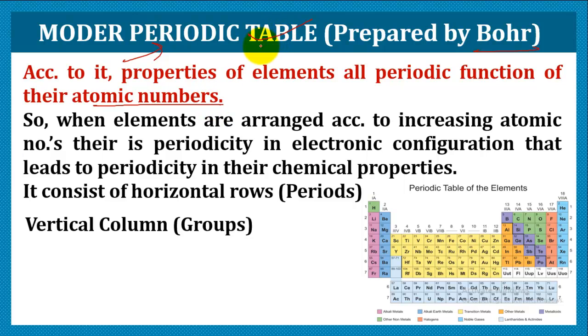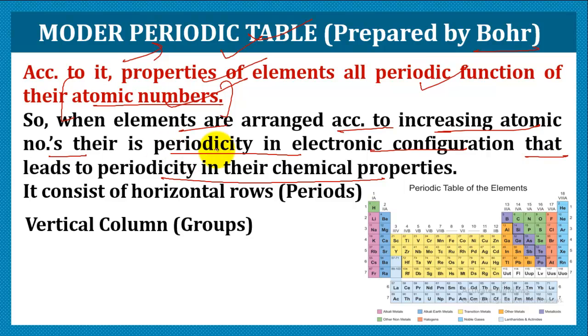As we have done so many attempts, this was the first attempt which was made on the basis of atomic number. Niels Bohr said that the properties of elements are a periodic function of their atomic numbers. That means when elements are arranged in order of increasing atomic numbers, there is periodicity in the configuration that leads to periodicity in their chemical properties.